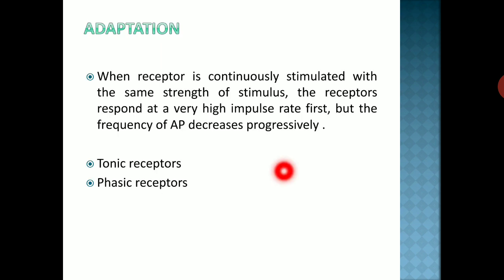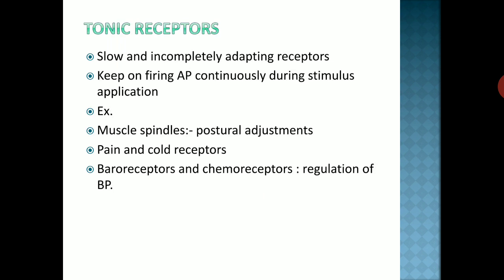Adaptation: when a receptor is continuously stimulated with the same strength of stimulus, the receptor responds at a very high impulse rate first, but the frequency of action potential decreases progressively. So there are two types of receptor, tonic and phasic. Tonic receptors are also known as slowly adapting or incompletely adapting receptors.